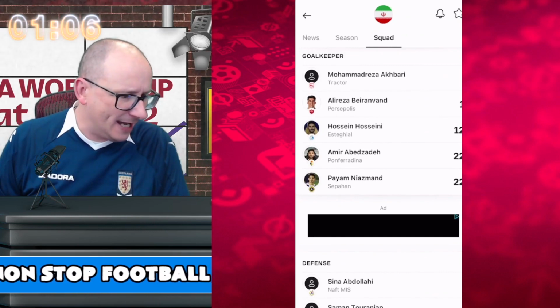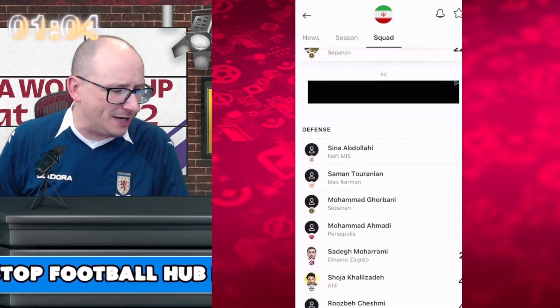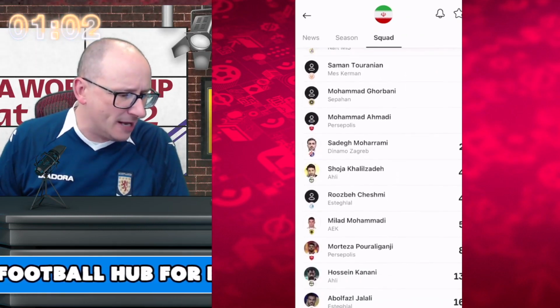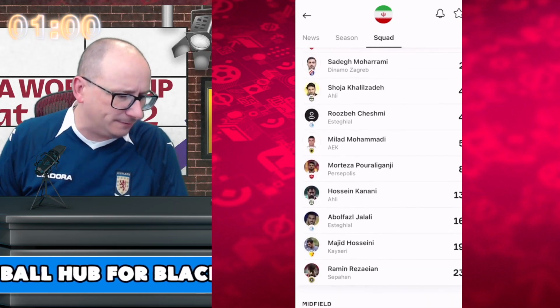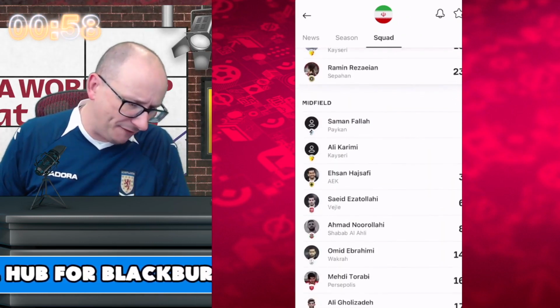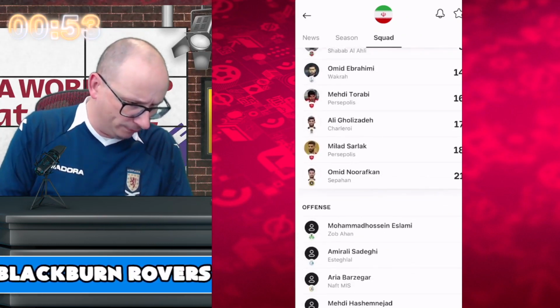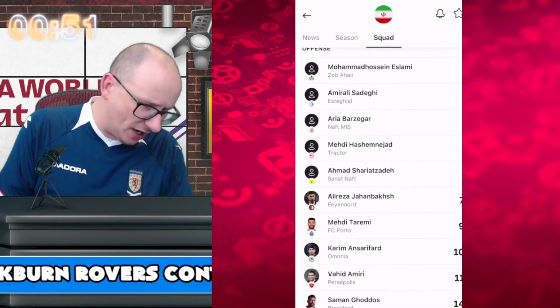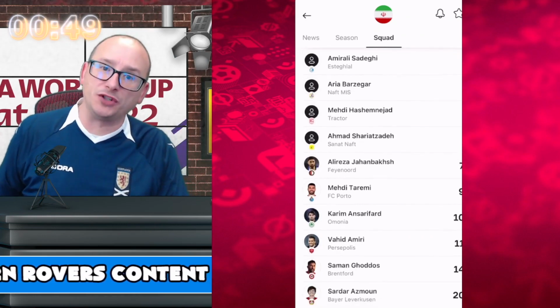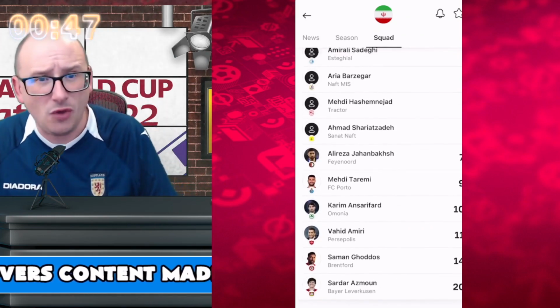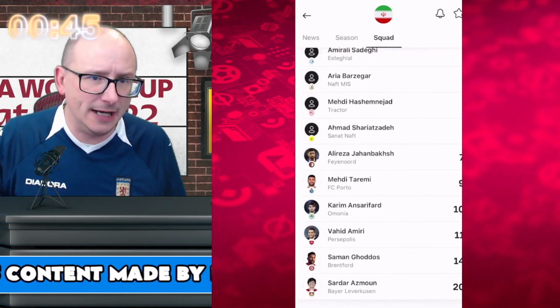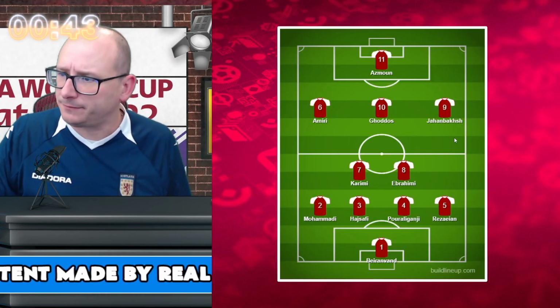Goalkeepers, Beiranvand is the main man between the sticks. At the back there, we've got Moradmand and Cheshmi as well. Going forward to midfield, we've got the likes of Ehsan Hajsafi, coming out of AEK over in Greek football. And up top, we've got the likes of Jahanbakhsh, who was on the books at one time or another with Brighton, but he's no longer there, back in Dutch football.